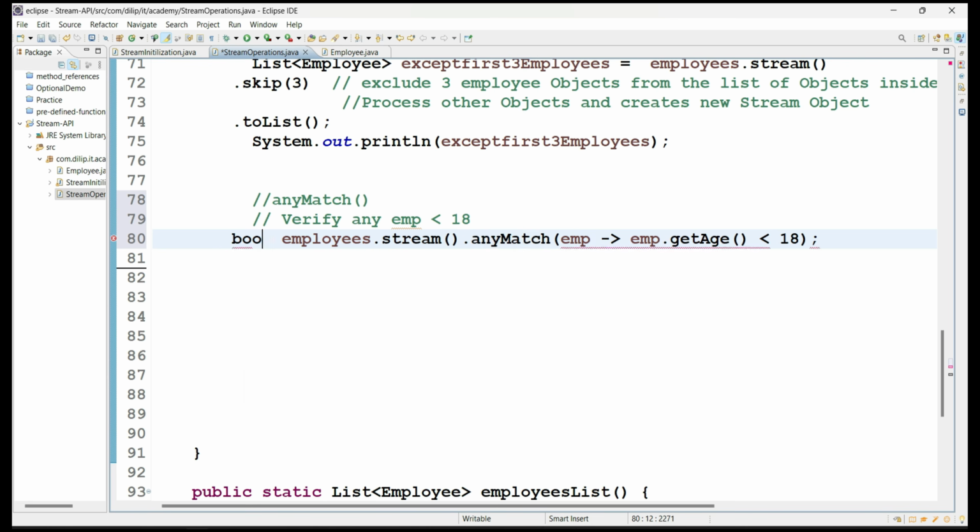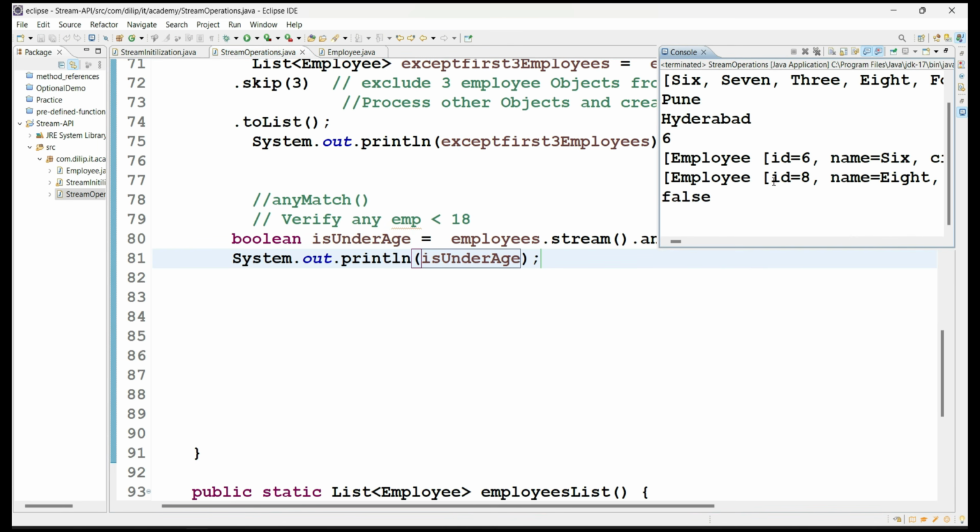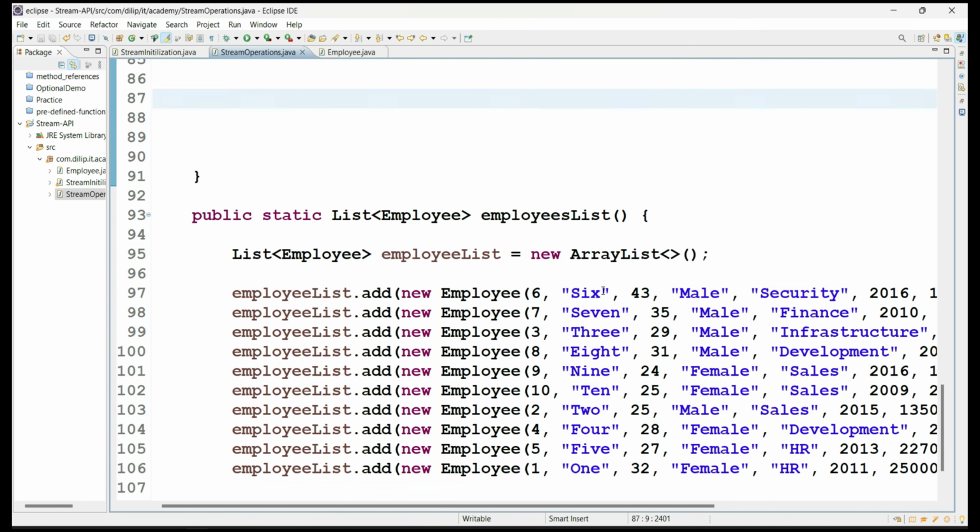Okay, so see here, I'm just taking a result boolean isUnderAge. Okay, so let me print it now. System.out.println isUnderAge. Okay, so see here, let me execute the program. So what you got? False. That means every employee is greater than 18 years of age. So if you observe here, there is no employee with under 18.